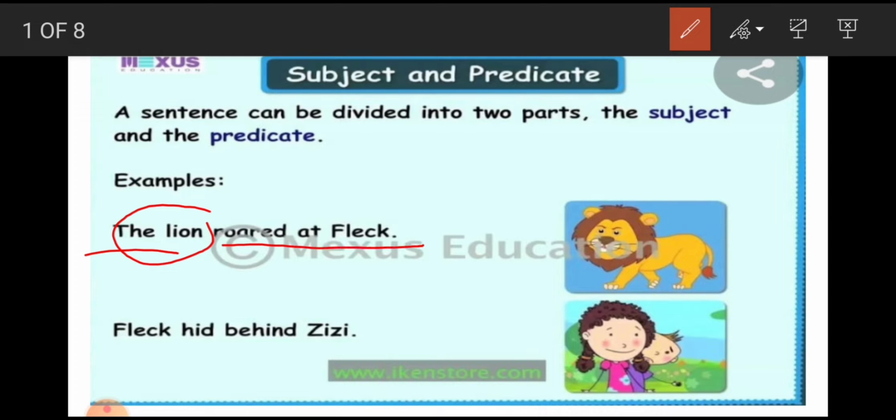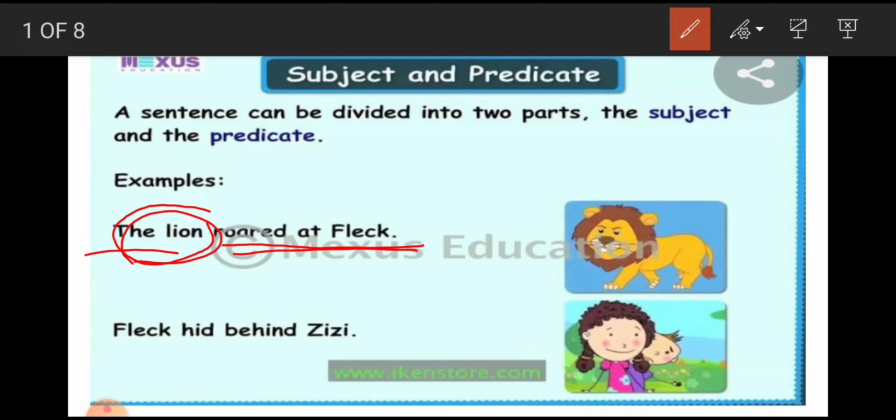Roared at Fleck, that is predicate, because it is giving more information about what the subject does, what the subject is doing. That tells the predicate part. So roared at Fleck, that is predicate. The lion, because in this sentence we are talking about lion. So the lion is our subject part.